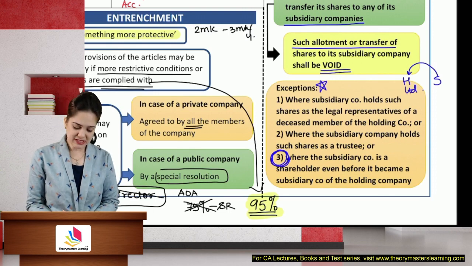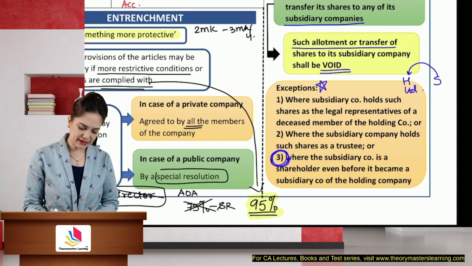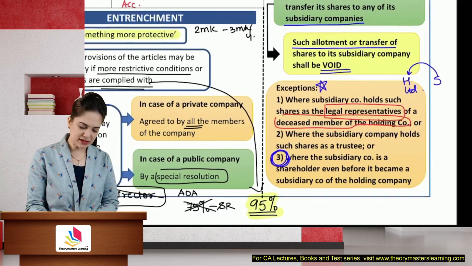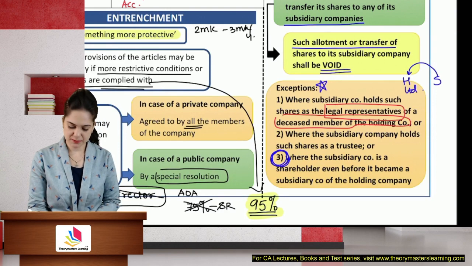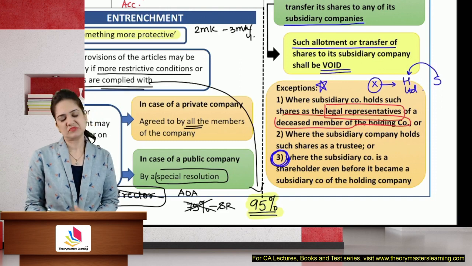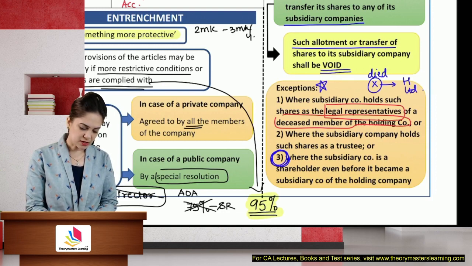Now, where the subsidiary company holds shares in the holding company, you will highlight in the capacity of a legal representative of deceased member of the holding company. Let me give you an example to explain this point. Mr. X was the shareholder of H Limited. Now he died. We know in case of death, the shares are transmitted to the legal representative. Coincidentally, legal representative is S Limited.